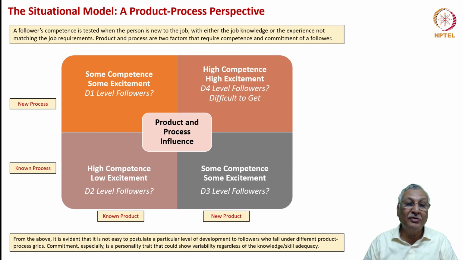Are they the D1 level followers? Because handling a new process could be a greater challenge to some people. Question: suppose it is a new product and a new process. Here I am not talking about the people available; I am talking about what is required. You really need high competence and high excitement people. That is D4 level followers, and such followers are difficult to get.